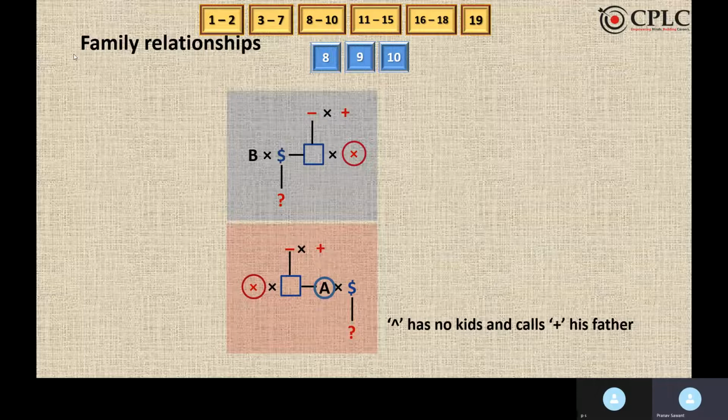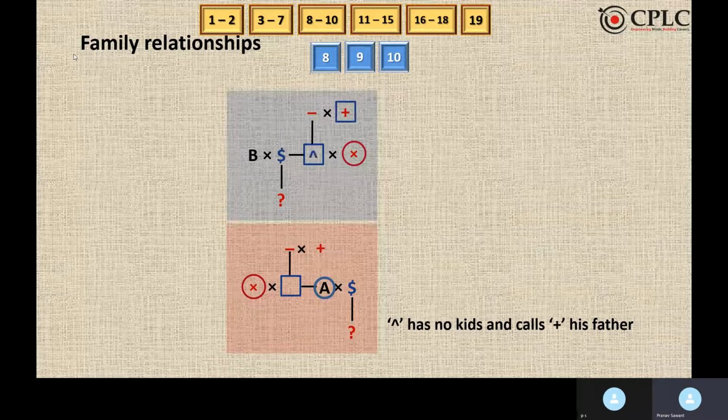Now upper arrow has no kids. That means we can definitely deduce one thing, that upper arrow is married to X, because dollar has a child question mark. Hence, dollar's husband cannot be upper arrow's son.